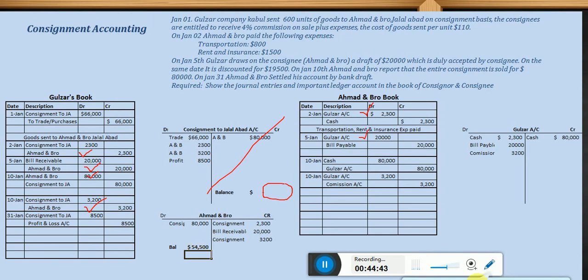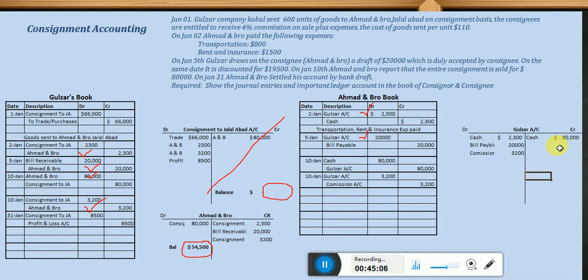This is what? Okay, receivable. It means Gulzar should receive from Ahmad and Bro how much amount? 54,500. So if the balance is coming in the credit, it means it is payable. Gulzar should pay it. But now Gulzar is receiving from Ahmad and Bro 54,500.